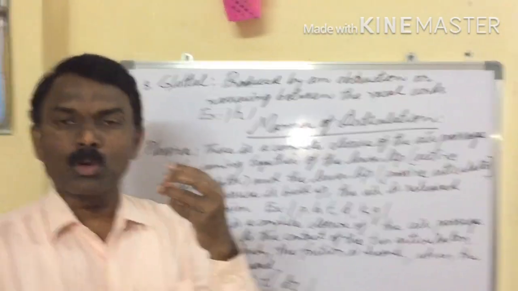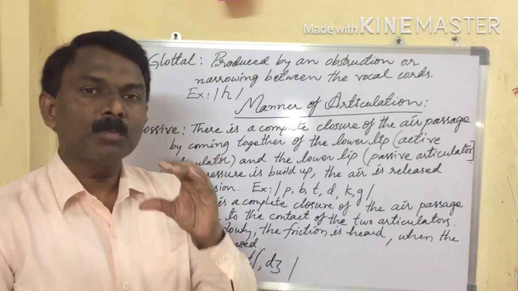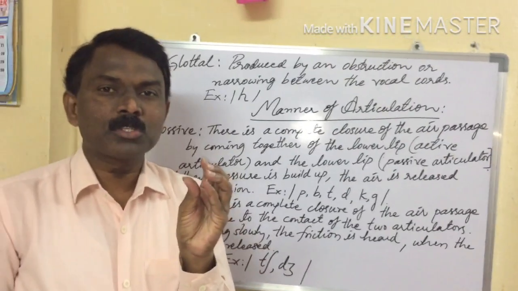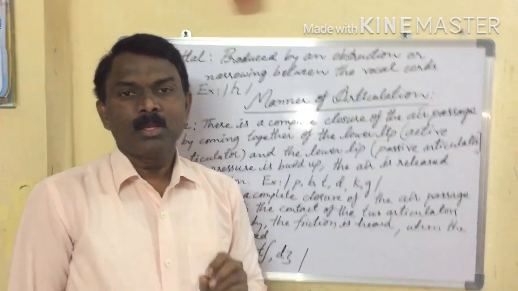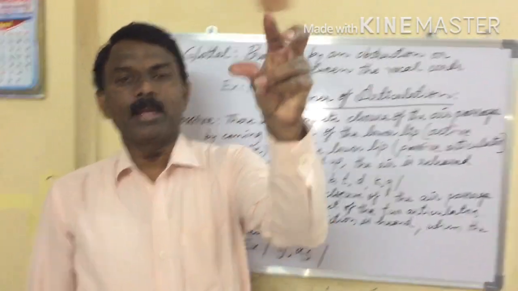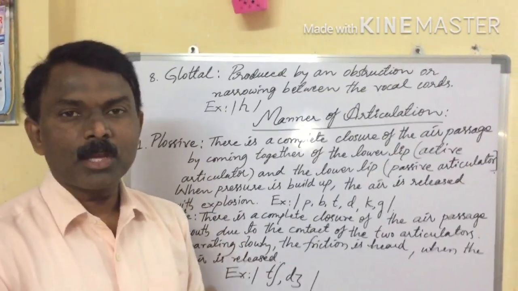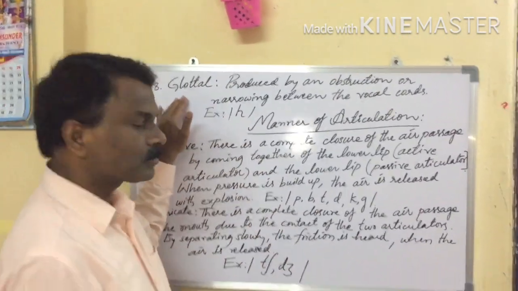So here we have the vocal cords. Obstruction means a little bit of force, stopping the air a little and later releasing it, and then the ha sound is produced. That's why this ha sound is called glottal.